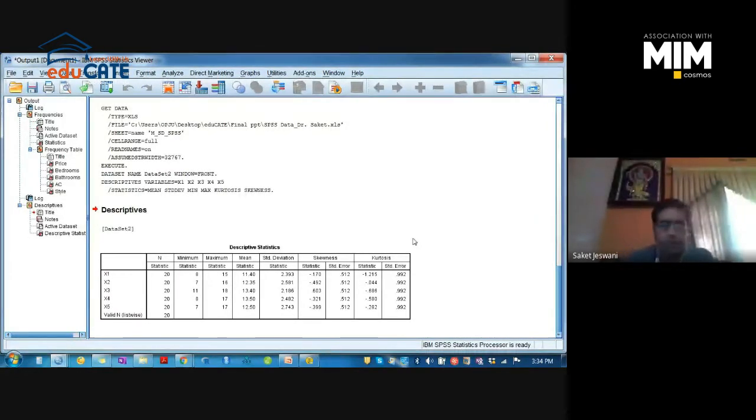The mean value for x1 is 11.4, then x2, x3, x4, x5. This is the mean value, this is the minimum value and maximum value, and this is the final sample for each variable. 20 was the final sample. Minimum and maximum values, mean value and the standard deviation. We have calculated the same thing there also, right? The skewness and kurtosis statistic values too. So you can check it. This is how we calculate the mean, standard deviation, skewness, kurtosis, and descriptive statistics.